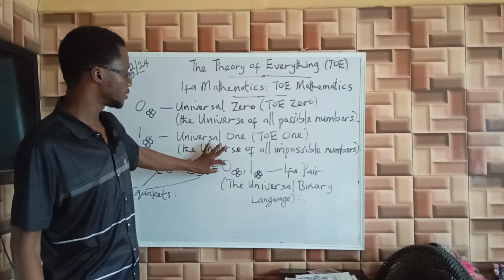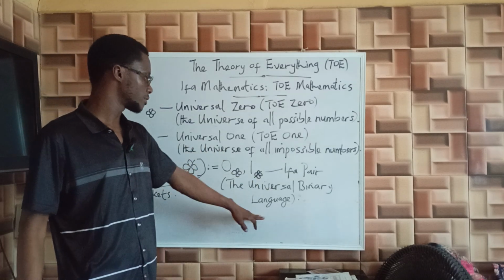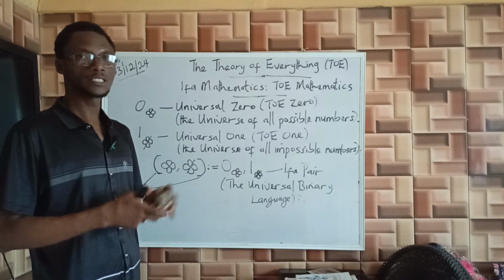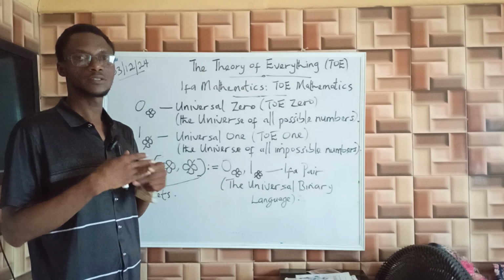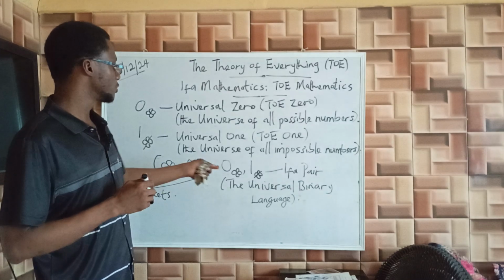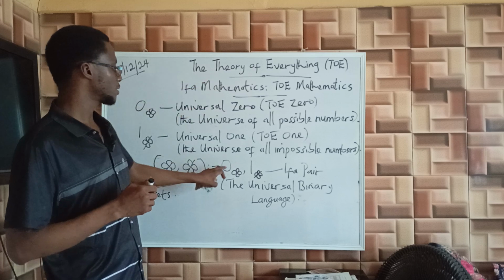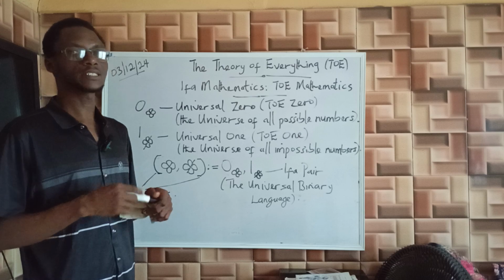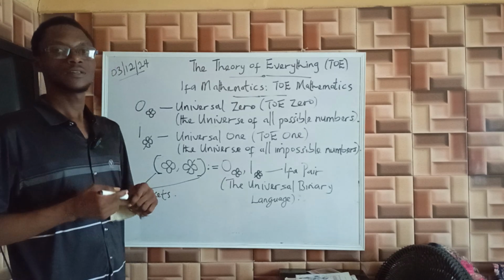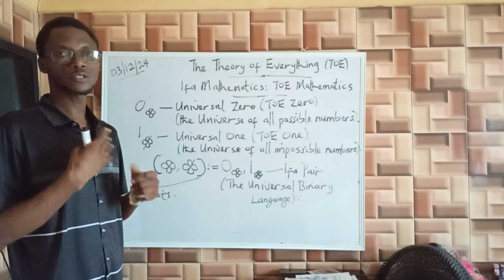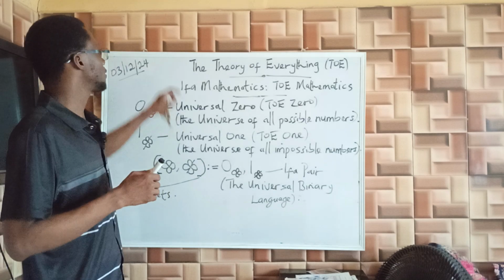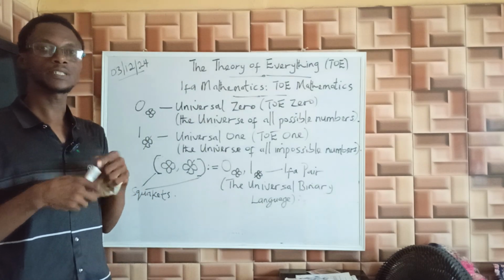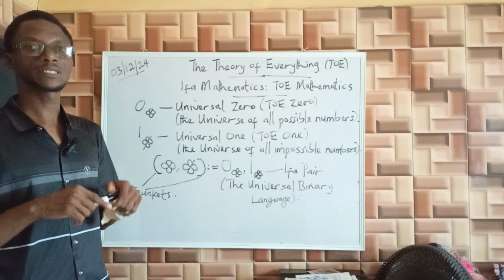So we use this universal binary language to code all fields and disciplines in a unified and holistic manner. That is the utility of Ifa mathematics and these structures. In the next lecture, we are going to look at Ifa algebra. We have built tons of meta-mathematical structures in Ifa mathematics to achieve our aim, that is, to study all fields and disciplines in a holistic and integrated manner.